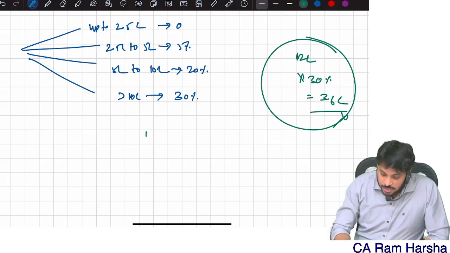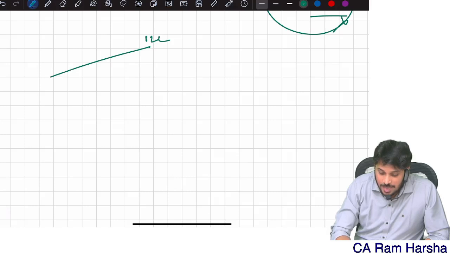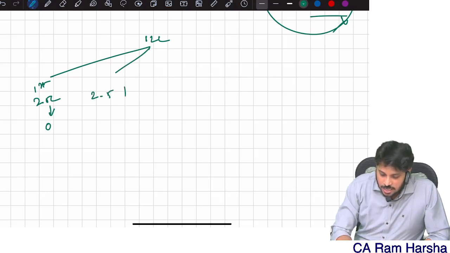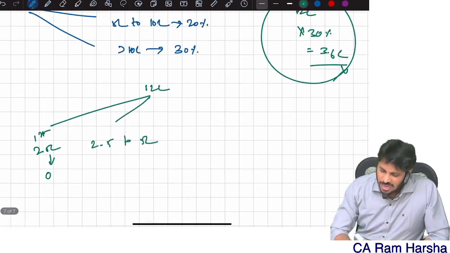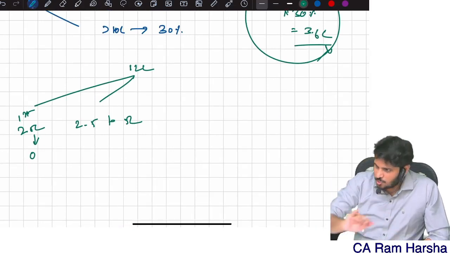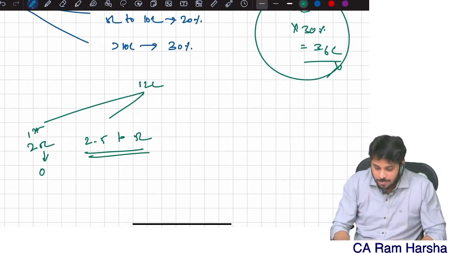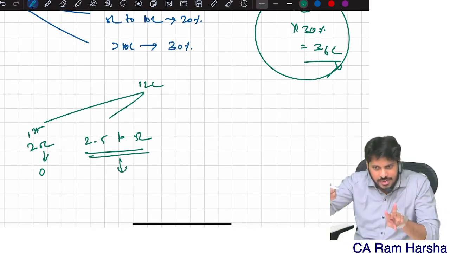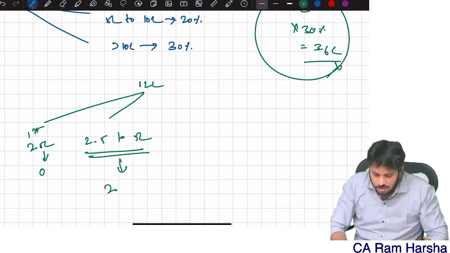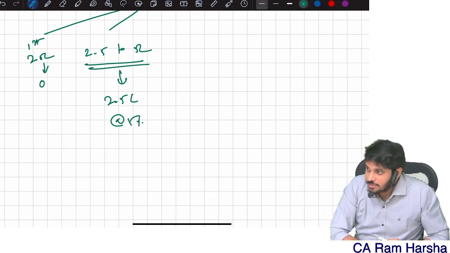Divide this 12 lakhs into our slabs. First 2.5 lakh income, 0 tax. Next slab is what? 2.5 lakh to 5 lakhs. I have 12 lakhs, which is more than 5 lakhs. So 2.5 lakh to 5 lakhs is the second slab. How much income is there? 2.5 lakh. On this, my tax rate is 5%.